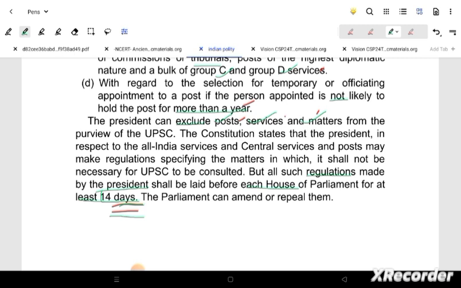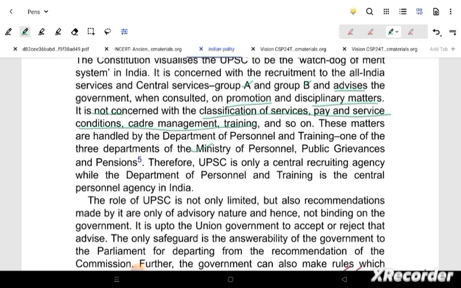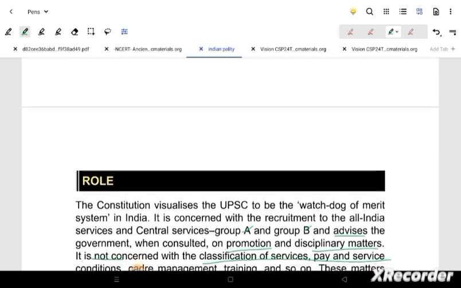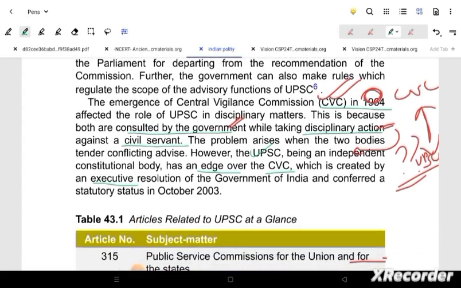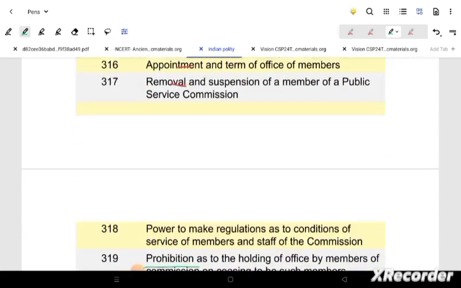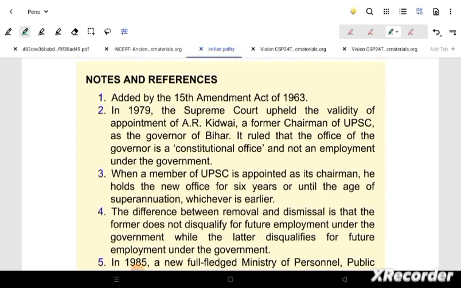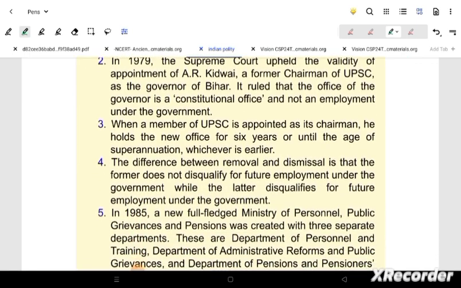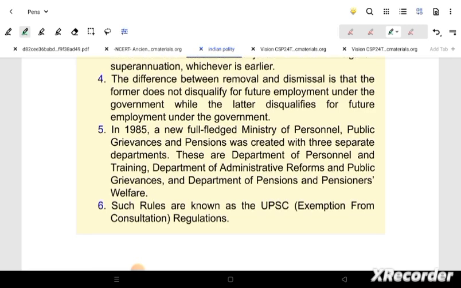This is not much important, but when the president is having some kind of issues with the parliament, then at that time the removal will be given this 14 days time limitation to take the decision. Nothing much to see. I have already told all of these things again and again. Reading this won't help. Now the next thing we'll be going on to is SPSC.